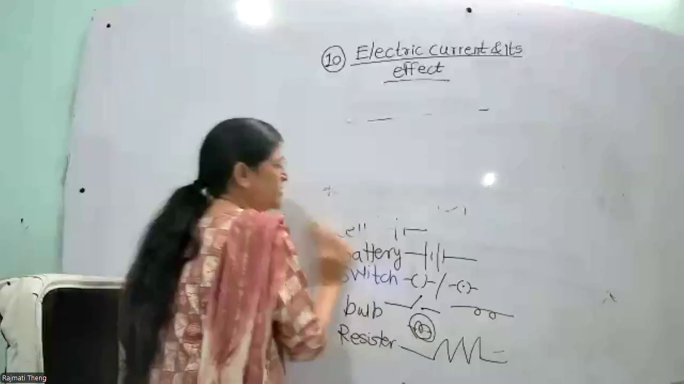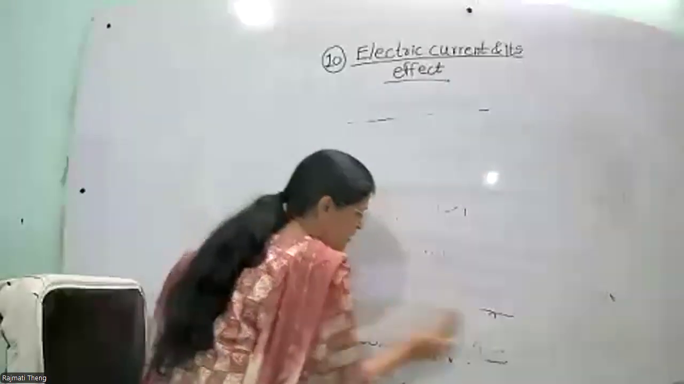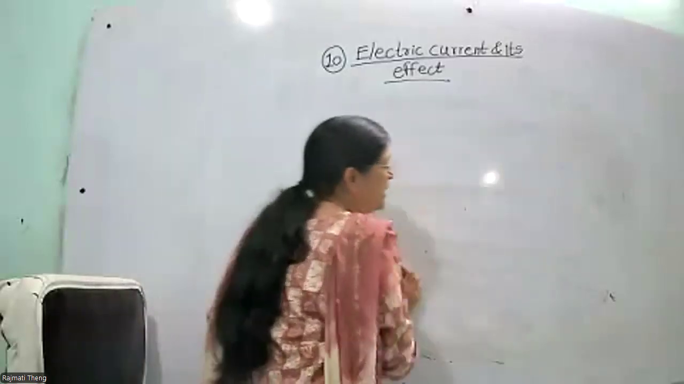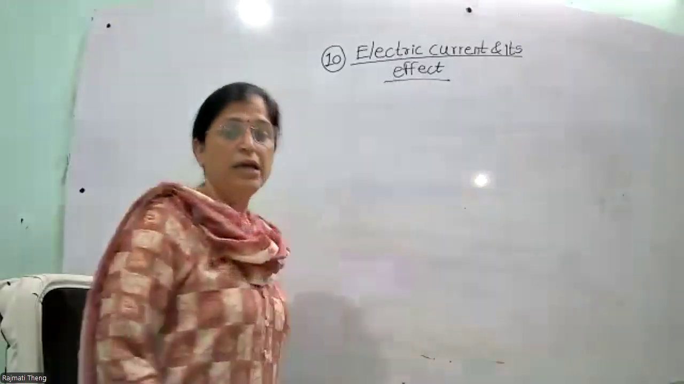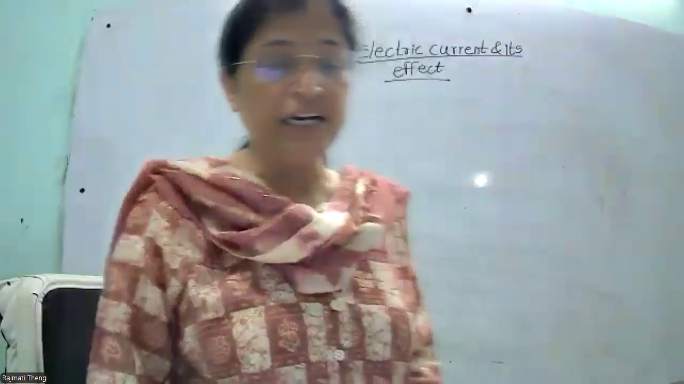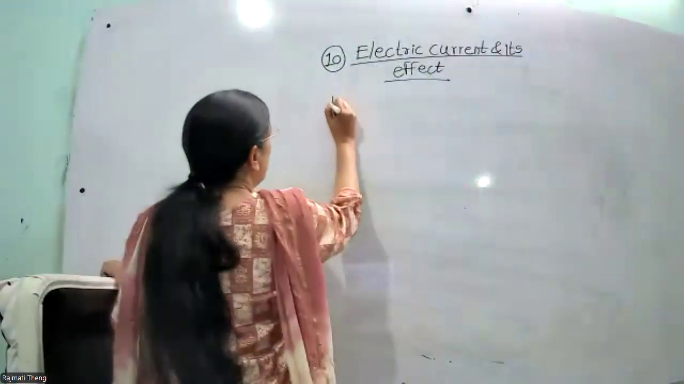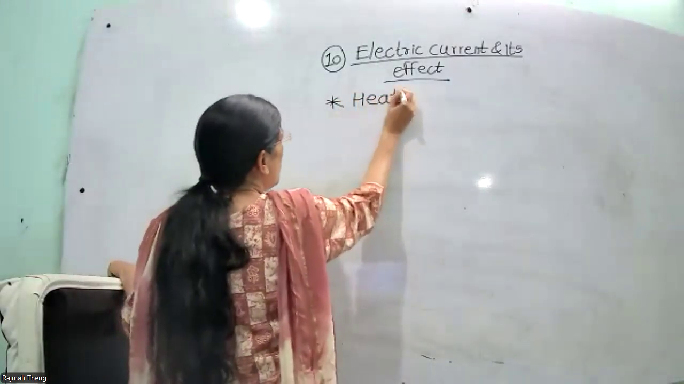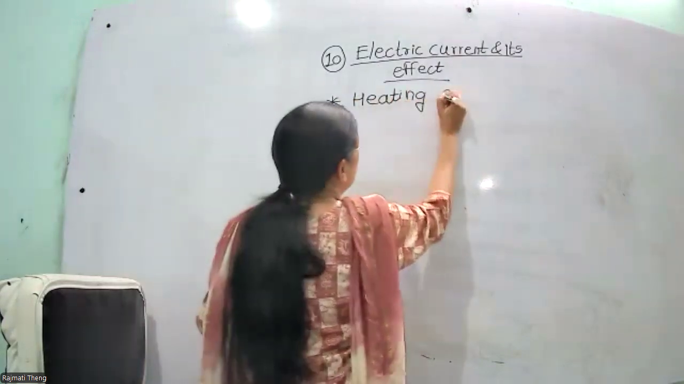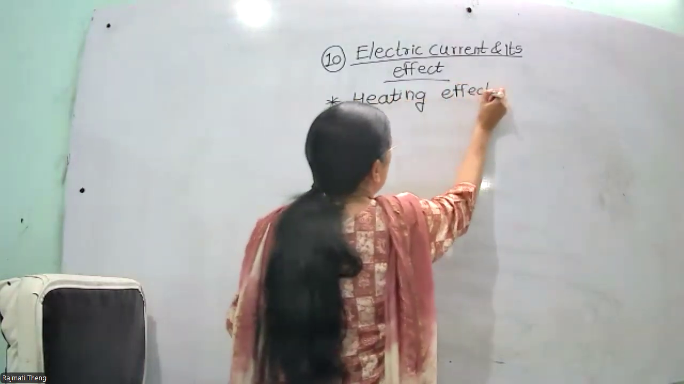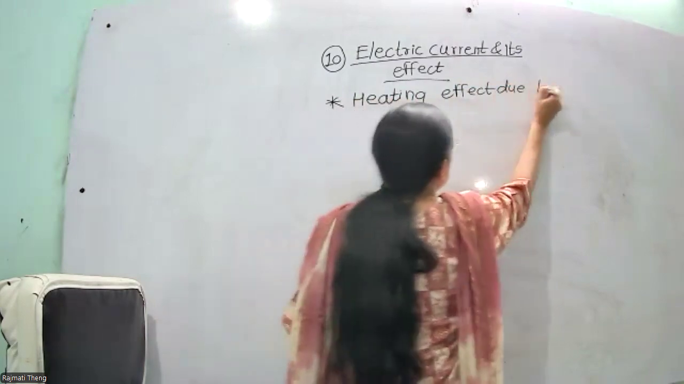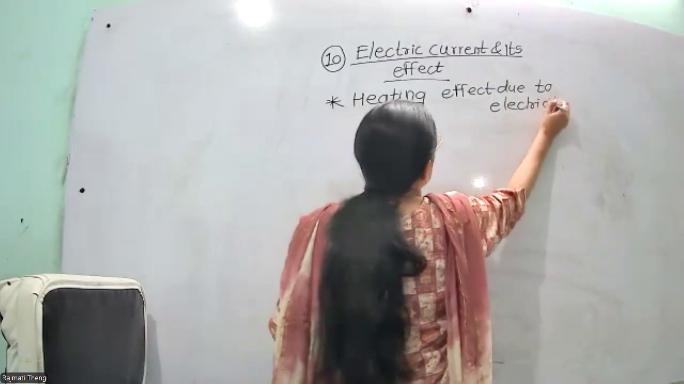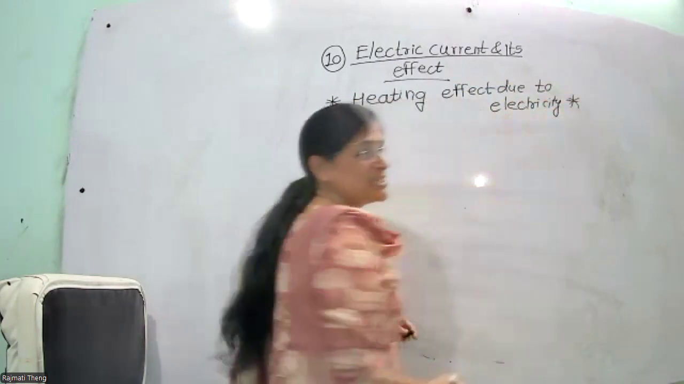Heating effect of electric current. Electric current gives magnetic effect, heating effect and chemical effect. So first one is the heating effect of electric current. When we pass electricity, heat is generated. So when we pass the electricity, the heating effect is produced.